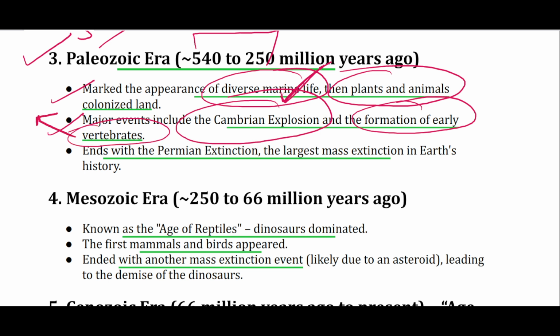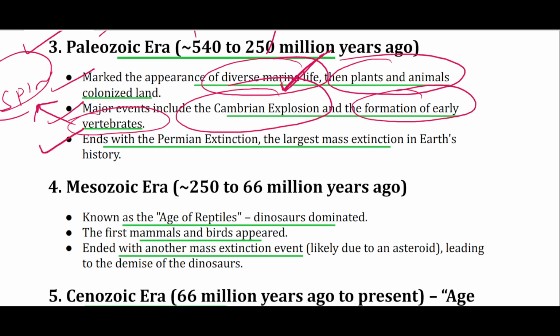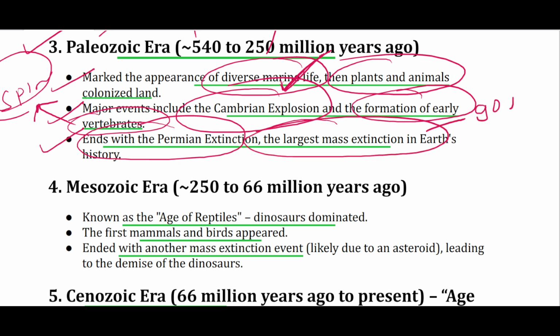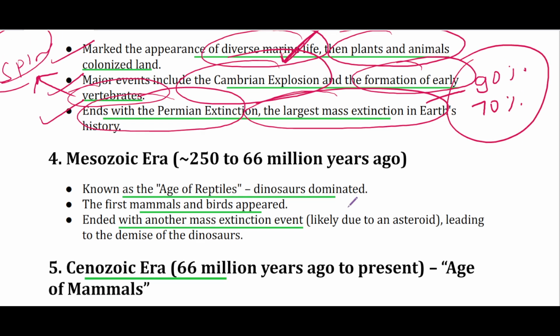Vertebrates means those species that have a vertebral column, the spine. And this era ended with the Permian extinction, which is the largest mass extinction in the Earth's history, which wiped out 90% of marine life and 70% of terrestrial life.